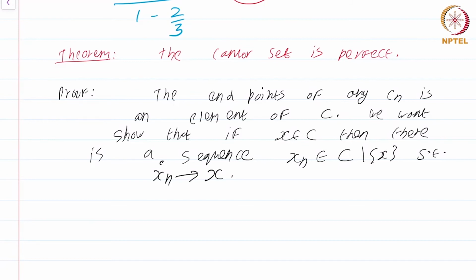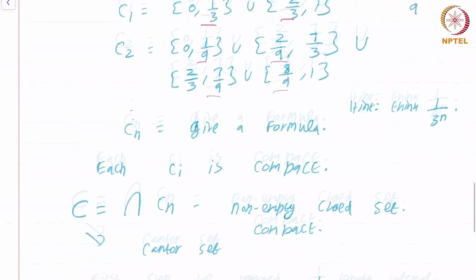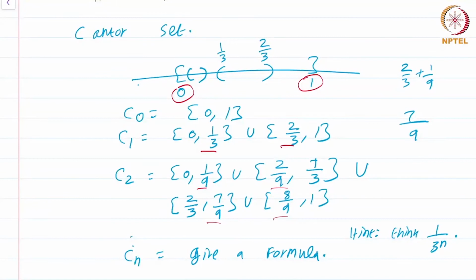Now, what do we do to produce this sequence xn? Well, let's go step by step. Let's look at this picture again. This point x has to be in C1, right? It has got to be in C1. It's either there in [0, 1 by 3] or it's there in [2 by 3, 1]. There are only two possibilities for this. Okay. Now, if it happens to be in [0, 1 by 3], there are three possibilities. It's either 0 or it's 1 by 3 or it's somewhere in between. Those are the three possibilities.